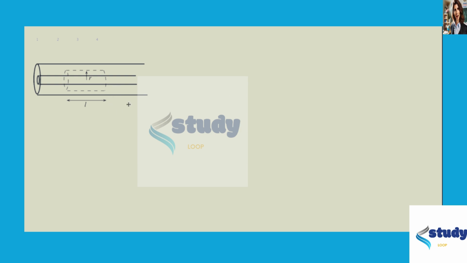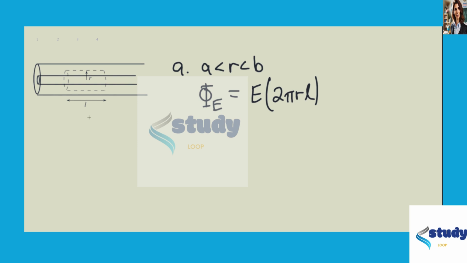We're going to apply Gauss's law to this Gaussian cylinder. Here, for part A, we can say that A is less than R, which is less than B, and the electric flux is then equal to the electric field times 2 pi R L, and we know that the charge enclosed would be equal to the linear charge density lambda times L. This would be the charge on the length L of the inner conductor enclosed by the Gaussian surface.